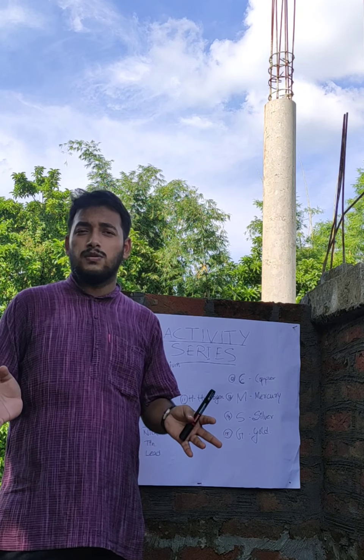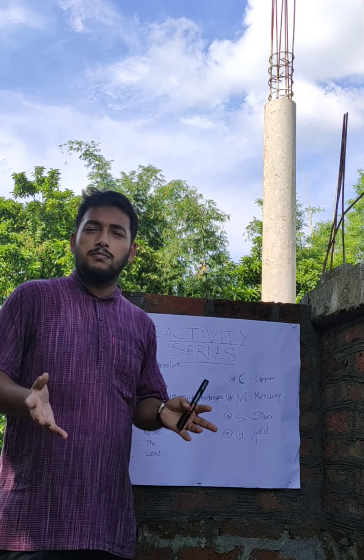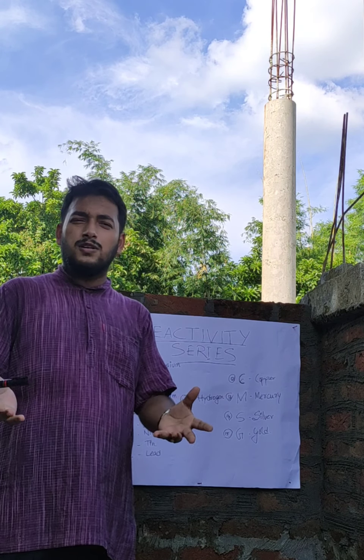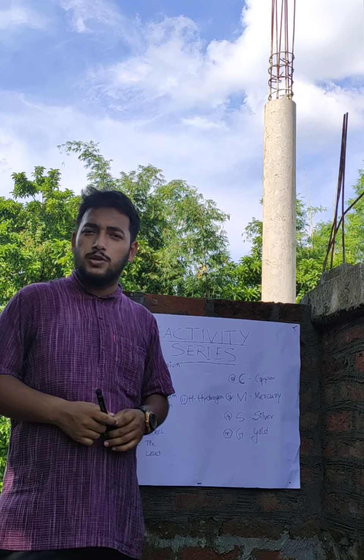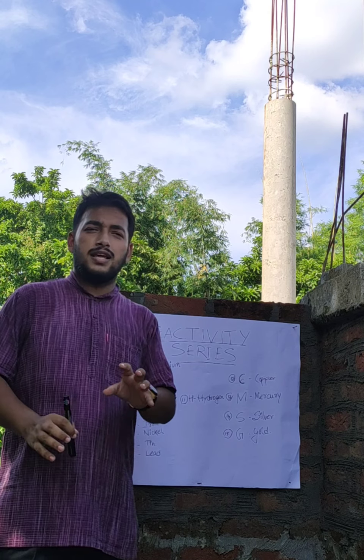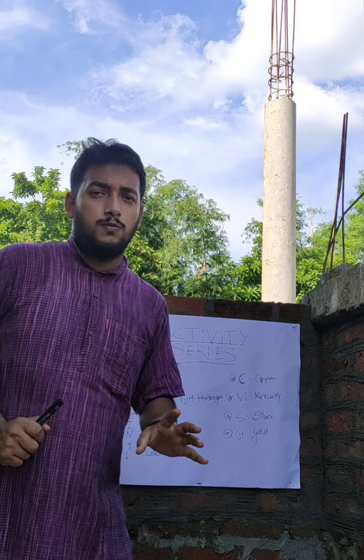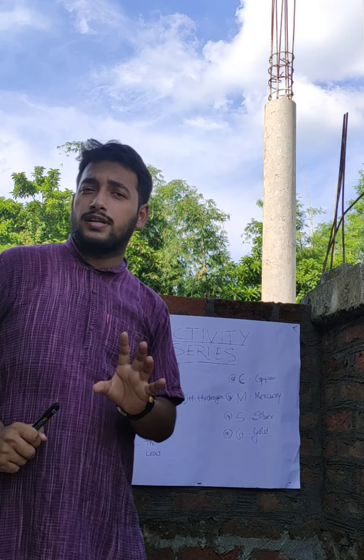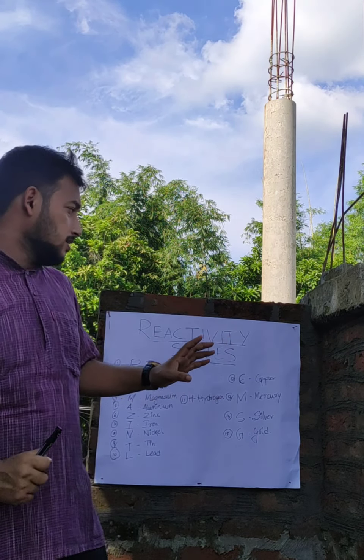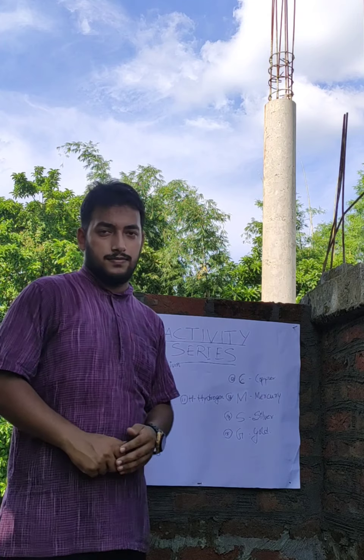It is impossible for us to remember, like not impossible exactly, but it is very difficult for us to remember all the elements of the periodic table, right? Therefore we have selected few elements, that is 15 elements of the periodic table, which are the most basic and important elements, and we have arranged them from the most reactive to the least reactive.